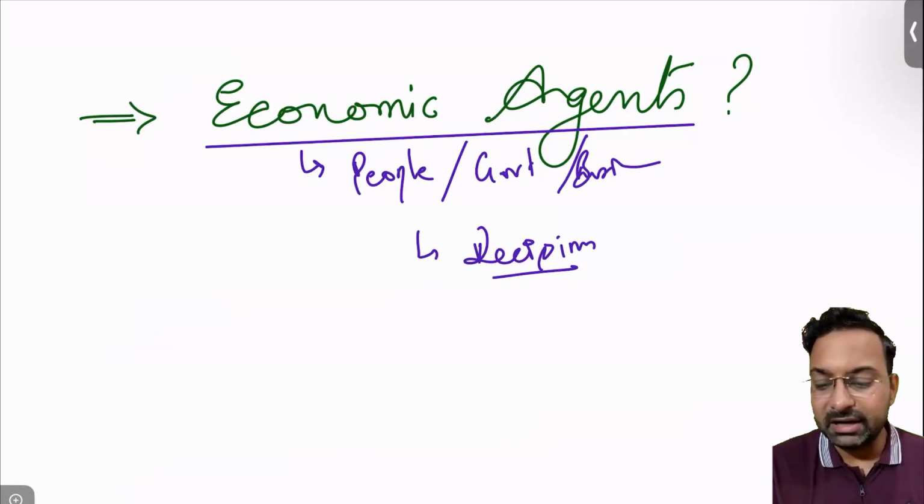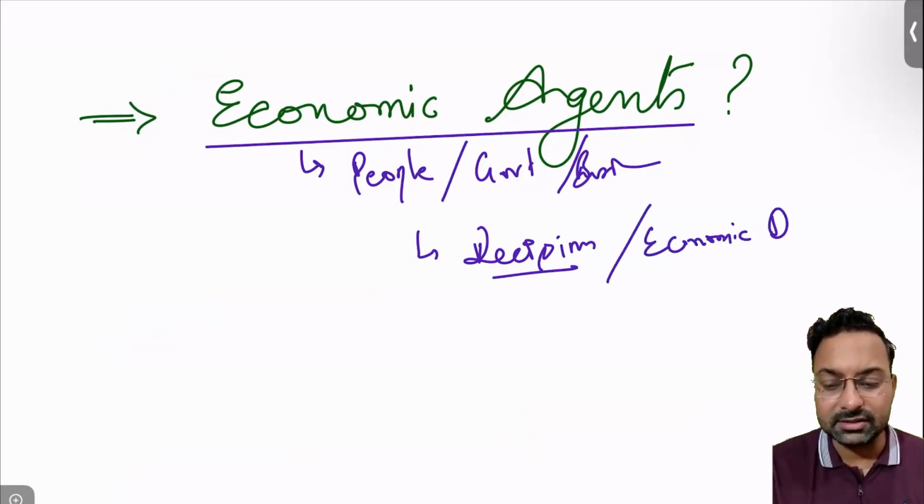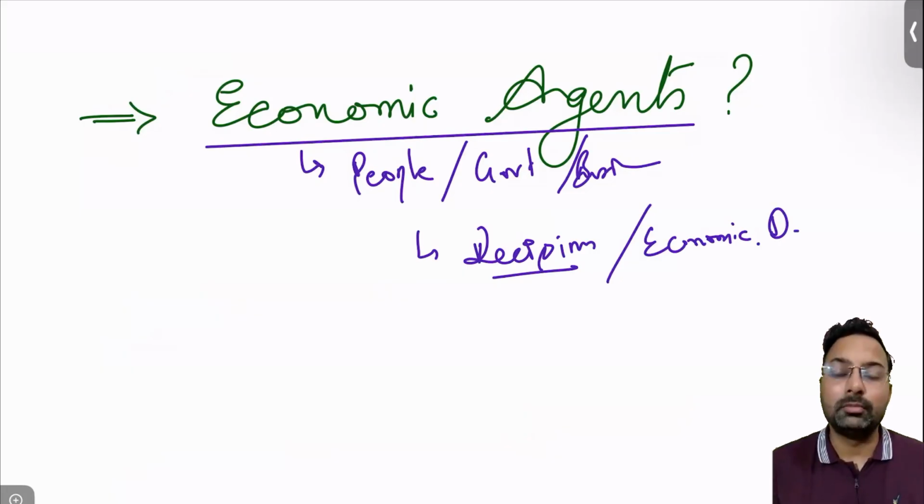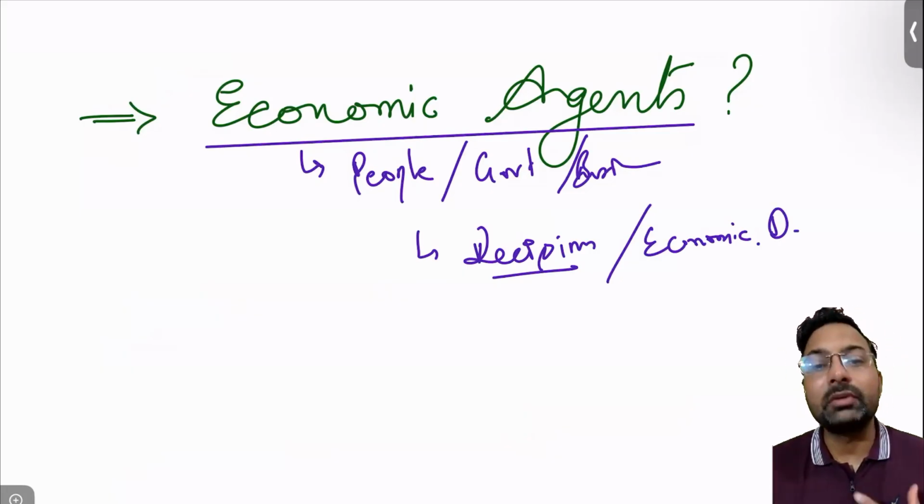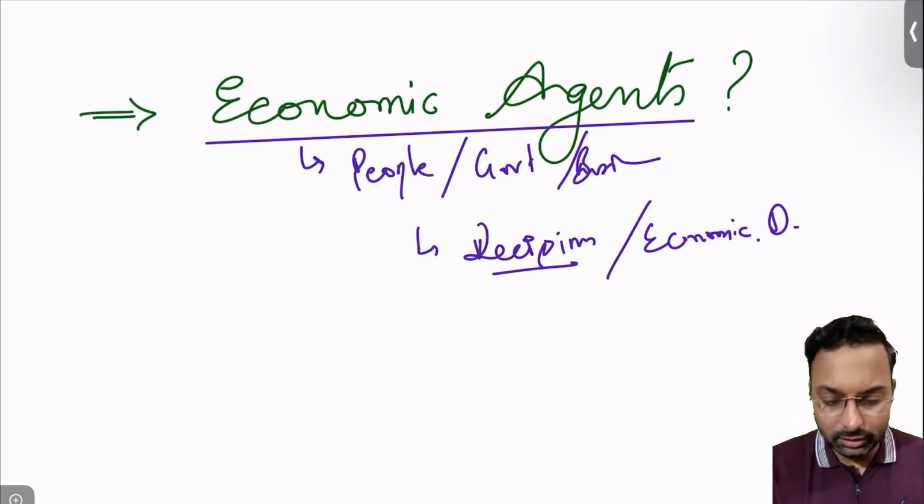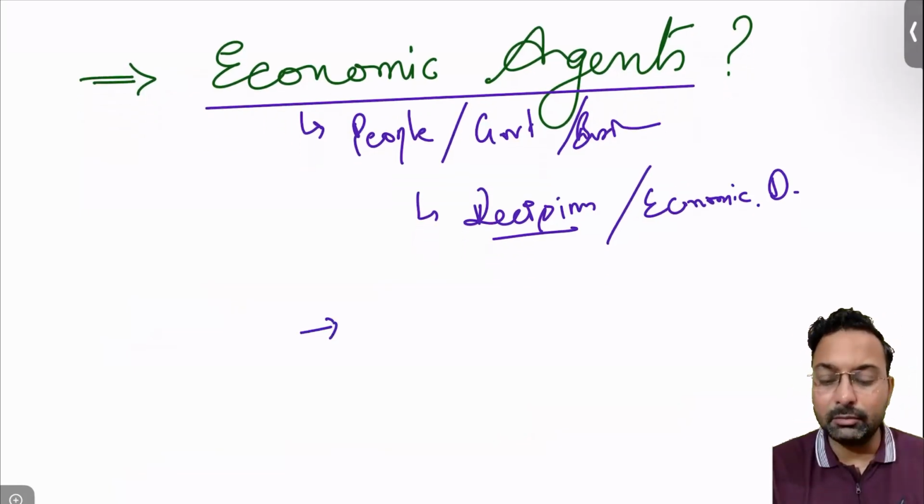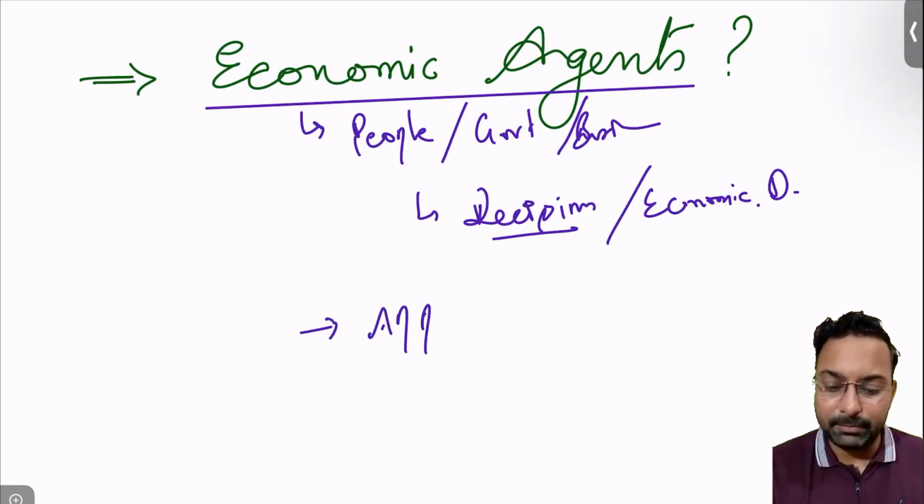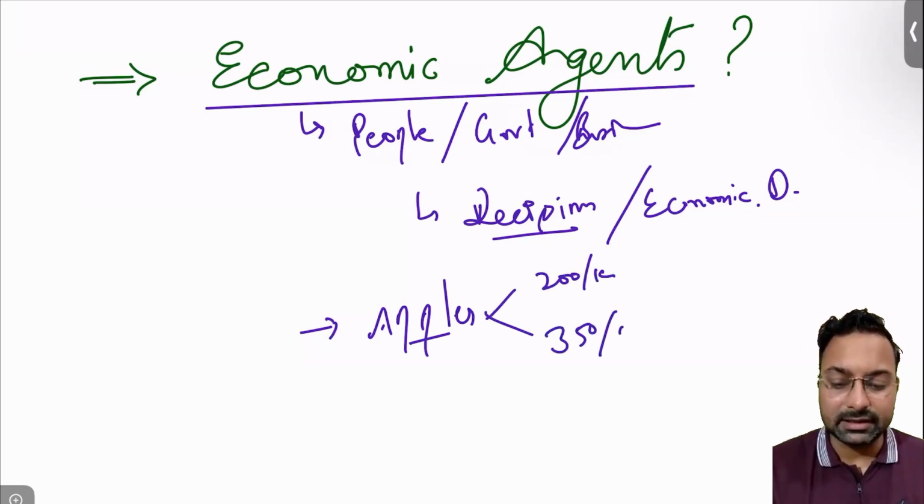Decisions, or better to say economic decisions. Those people we call economic agents. These are the agents who are taking economic decisions for another person. If you go to the market and try to buy apples, suppose there are two qualities of apples. One is at 200 per kg and another is at 350 per kg.